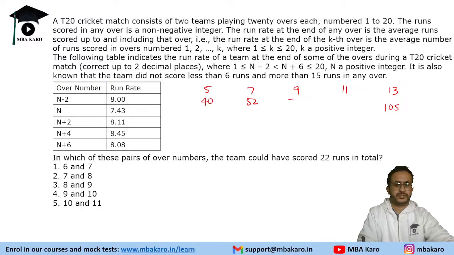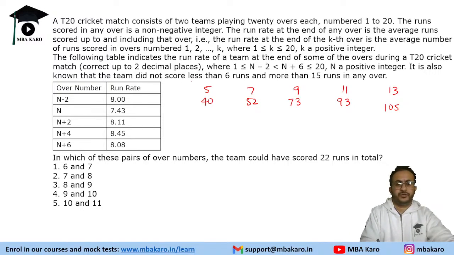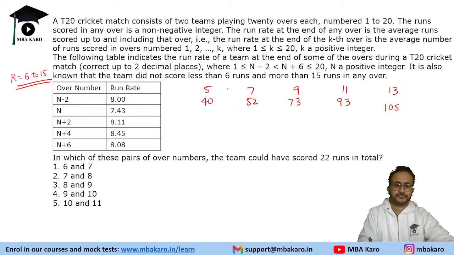And then 9 overs it is 73, 11 overs it is 93. Now another condition that is given to us is team did not score less than 6 runs and more than 15 runs in any over. So the runs scored in any over is 6 to 15. Now this is 40. So the only possibility is after 6 overs it will be 46.